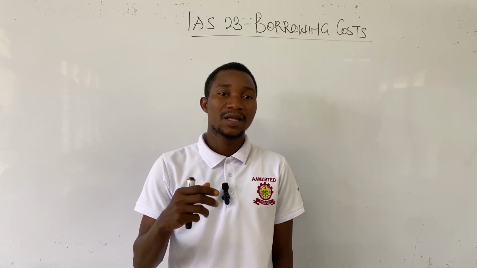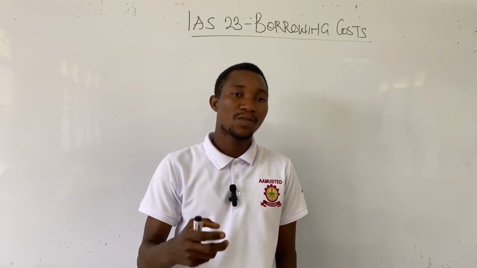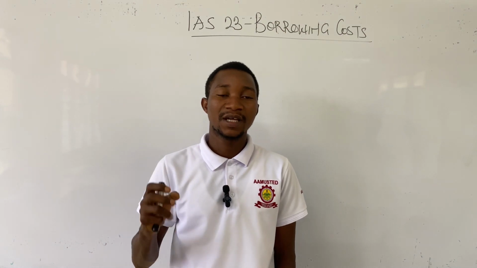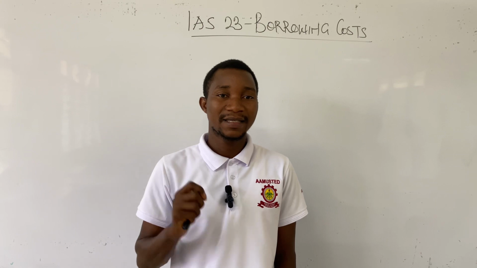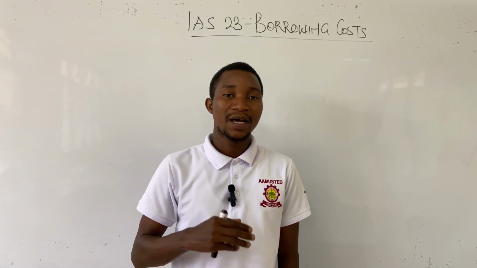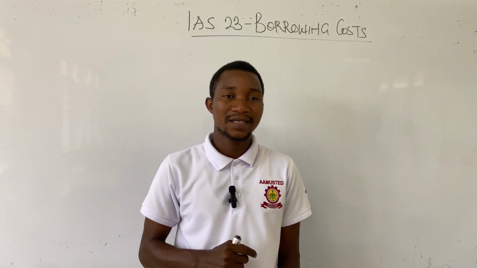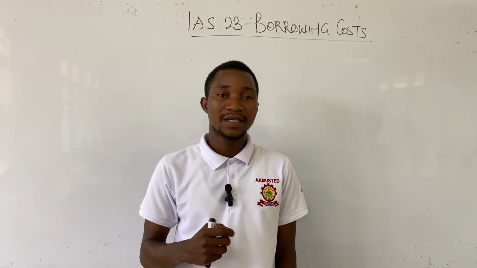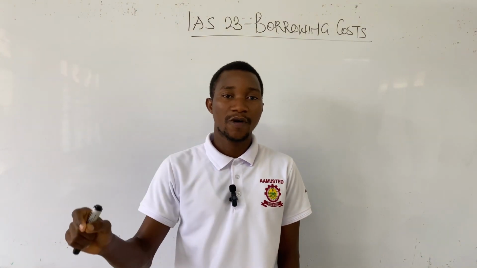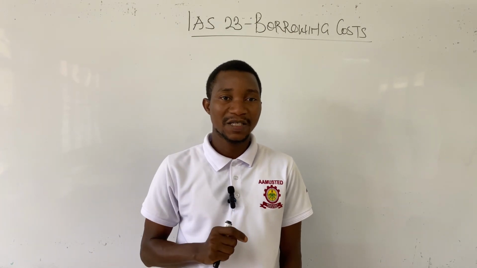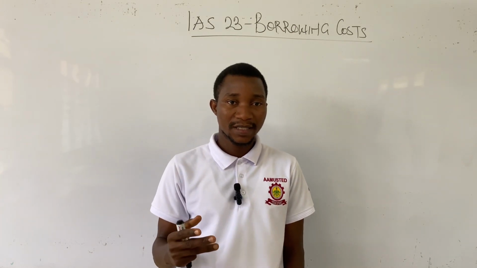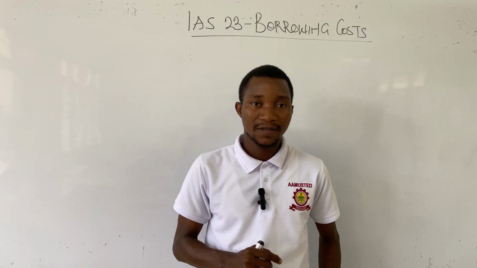Take note that this simply means we have to calculate the borrowing cost eligible for capitalization and add it to the cost of the production equipment and recognize it in the statement of financial position. And the second part is asking us to calculate the amount of borrowing cost that will be recognized in the statement of profit or loss. That is the expenditure aspect. Is that okay? So these are the two different requirements.